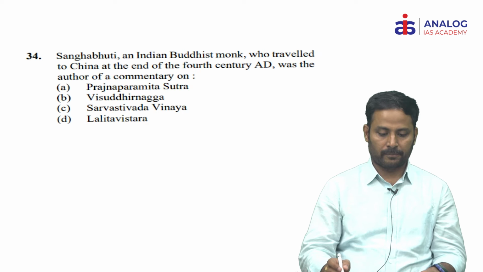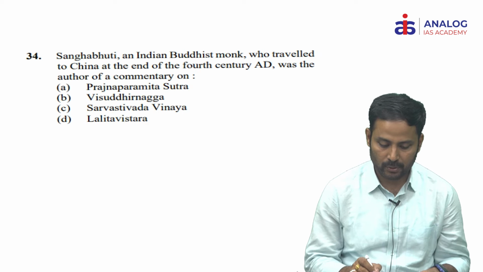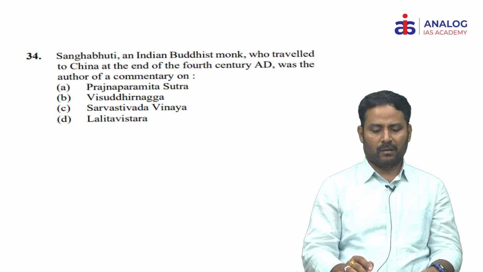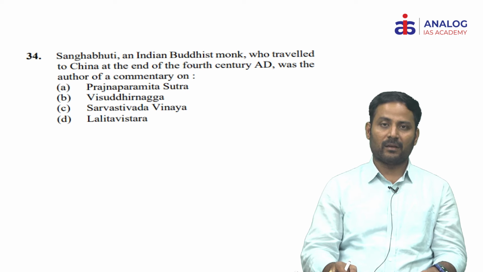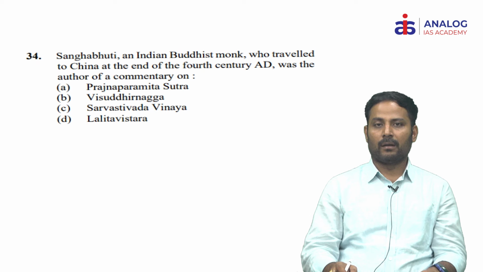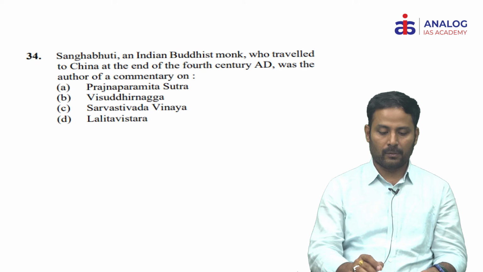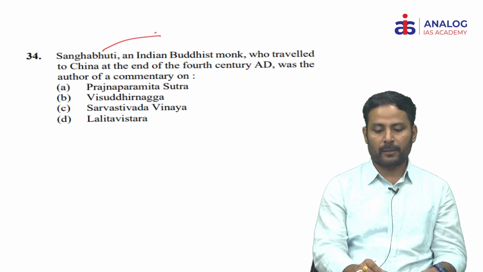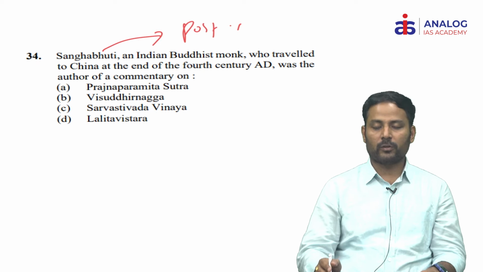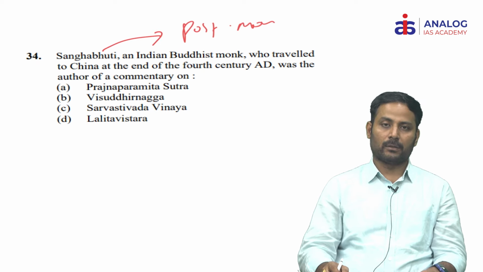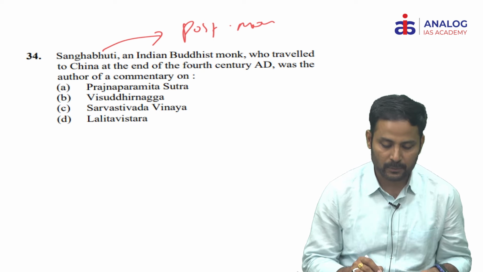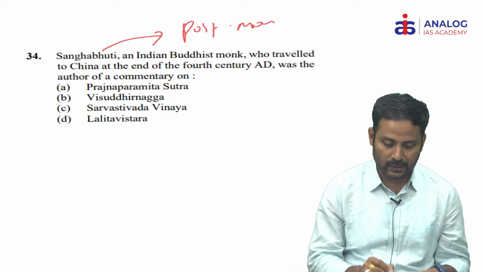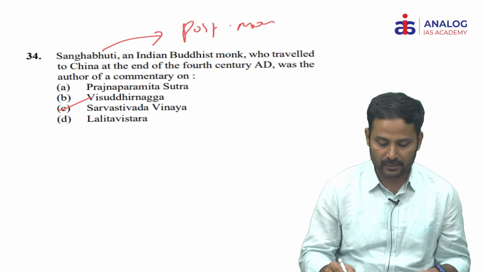Next, 34th. Sanghabhuti, an Indian Buddhist monk who travelled to China at the end of the 4th century AD, was the author of a commentary on. This question is a little bit difficult unless you have a deep understanding of Buddhism. This Sanghabhuti is in the post-Mauryan period. In this period, we thought Mahayana Buddhism was dominant and Hinayana declined. But here, this man was a propounder of the Sarvastivadin. So C is the answer. Sarvastivada Vinaya is the answer.